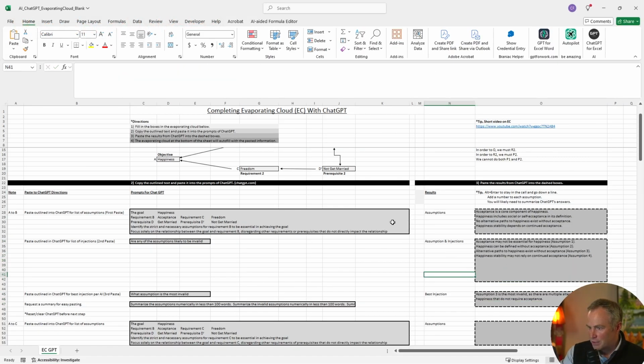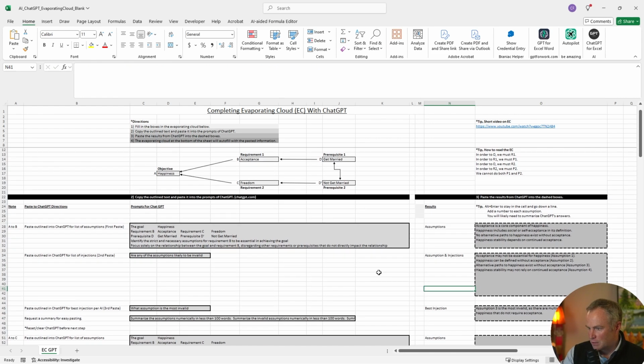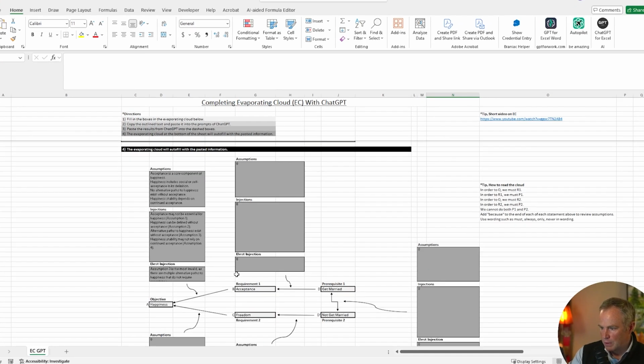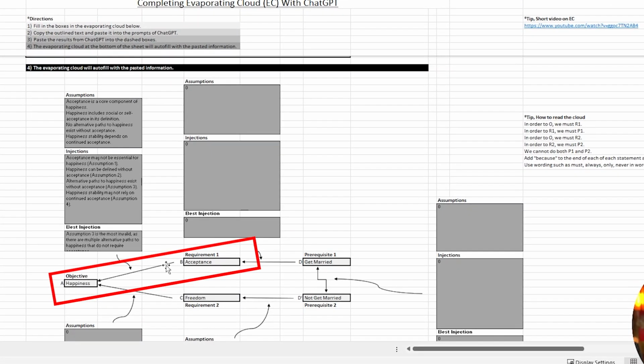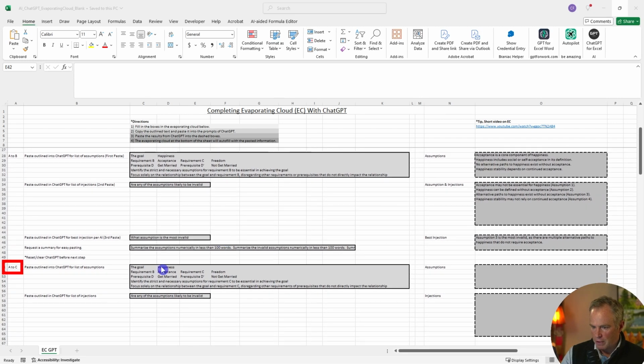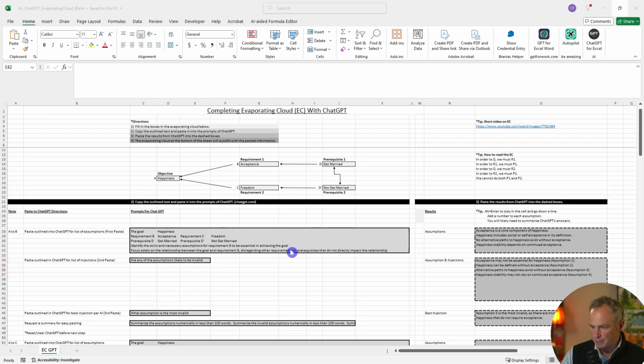What we've done is just get a list of assumptions for leg A to B, as well as injections. And what that will do is essentially complete this part of the evaporating cloud, and it autofills right in here so you can see it visually where you're supposed to. Now we're just going to do the same thing again for the next leg, A to C.